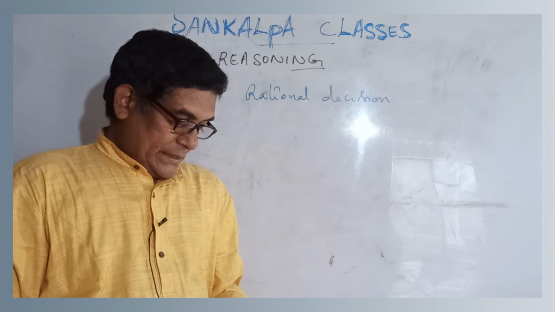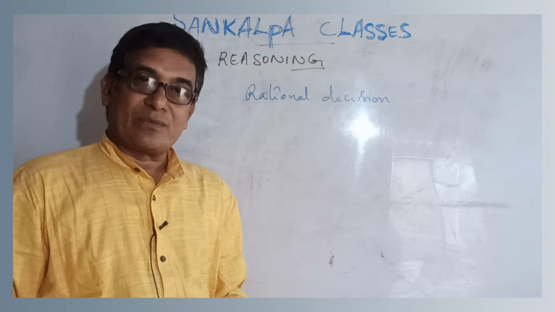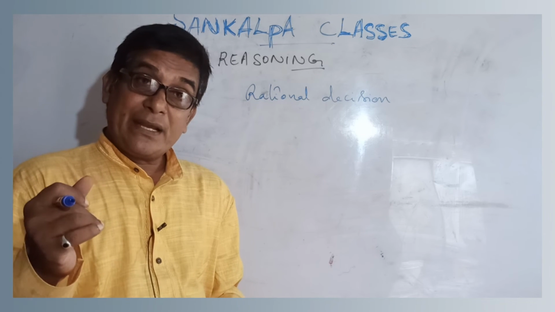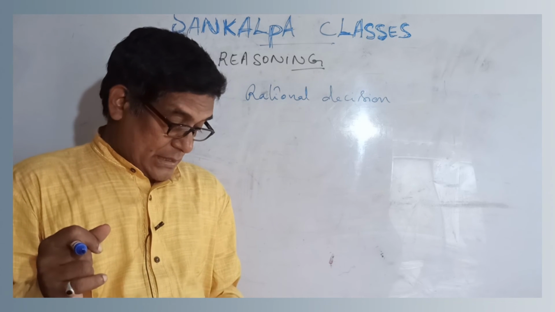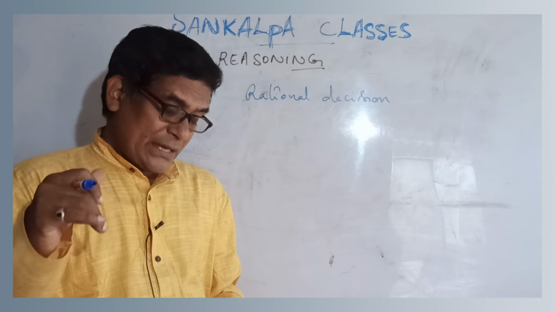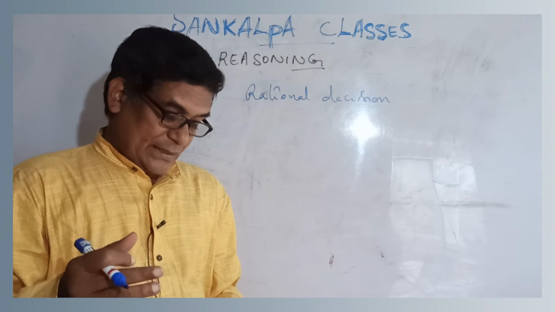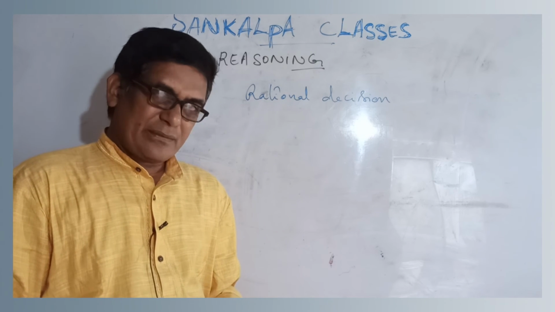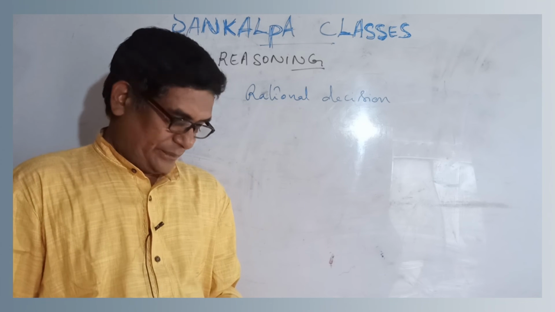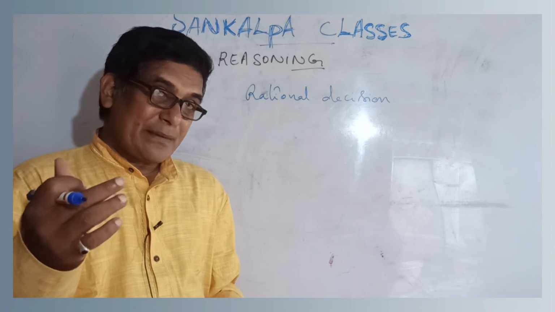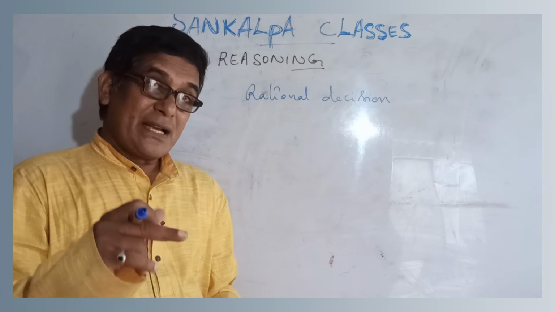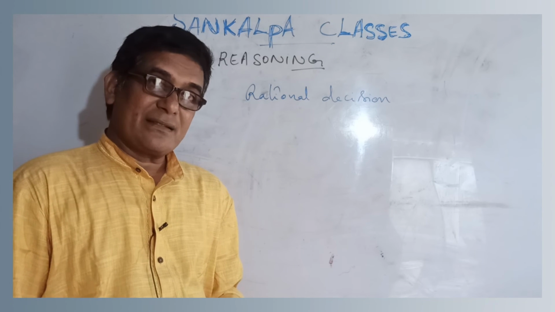There are certain potential options, and then out of that, you have to choose the best. This is what a rational decision is.